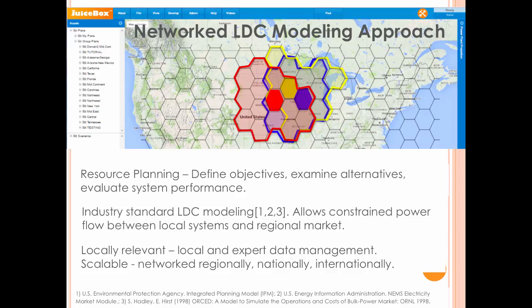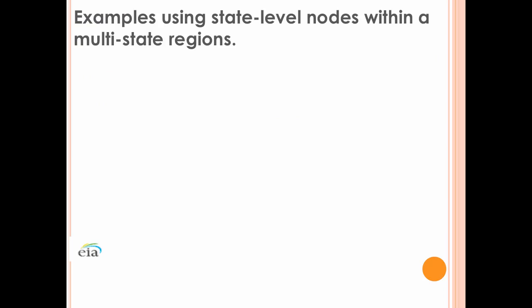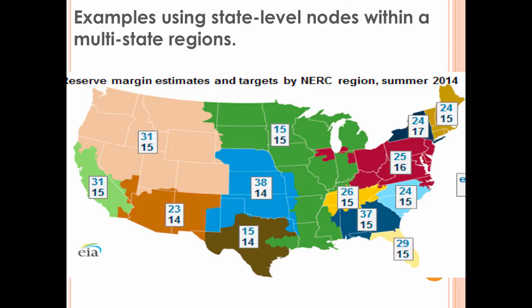This creates multiple approaches to represent a power market: as a single isolated system, or as a system where generating units can exchange power with the market, or as a network of systems with uniquely defined market access. The examples I will provide next will define a power market as a set of interconnected state power systems. I've set these examples up to roughly correspond to the NERC regions in this diagram.